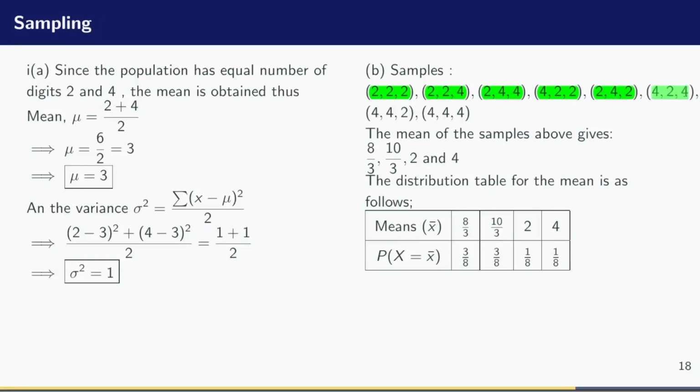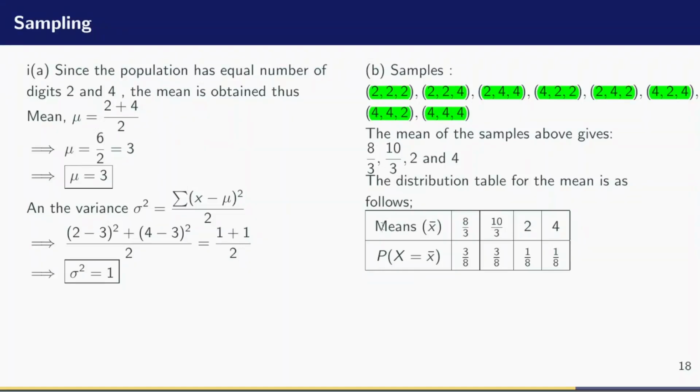The mean of this sixth sample will be 10 over 3. The mean of this seventh sample, 10 over 3. And the mean of the last sample will be 12 over 3, that gives 4. Now let me write out the mean so that I can construct a table for their means. So the means of the samples above are 8 over 3, 10 over 3, 2, and 4.